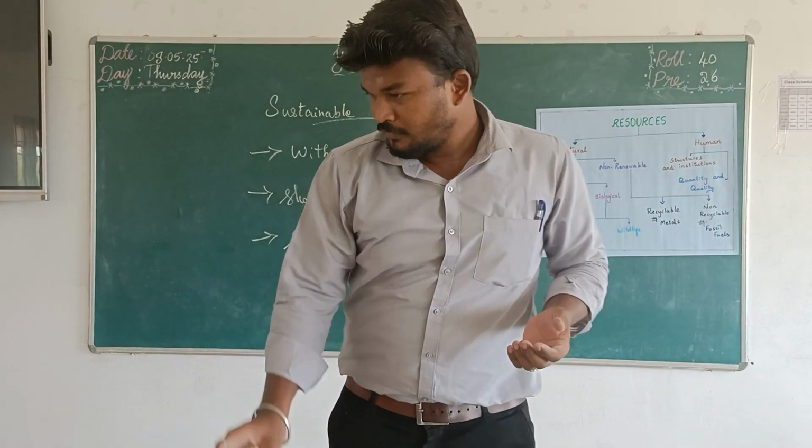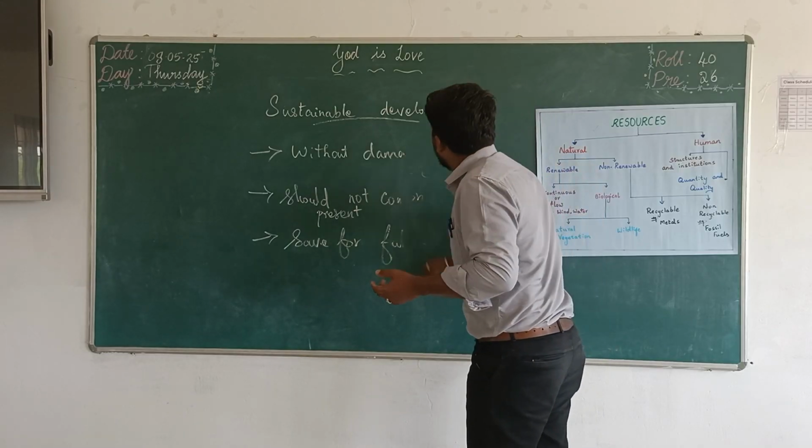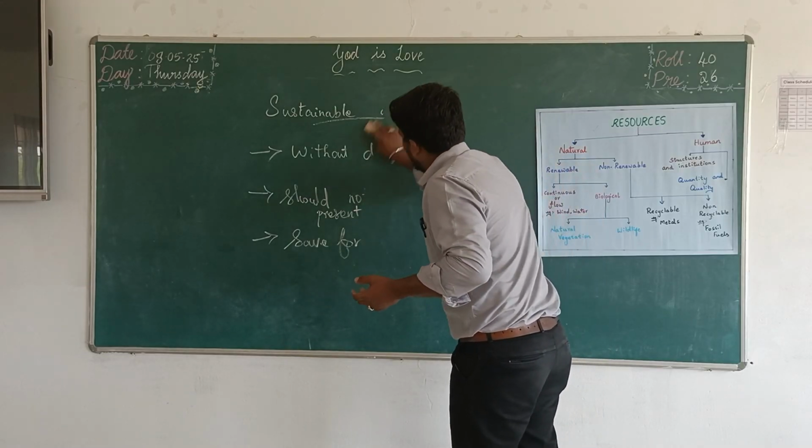Okay. Next is land and soil, and soil is divided into 6 types.